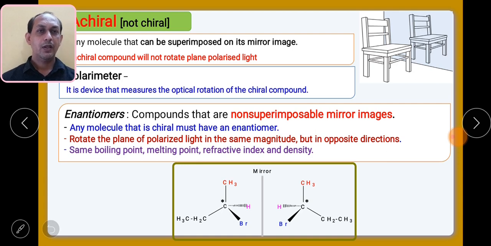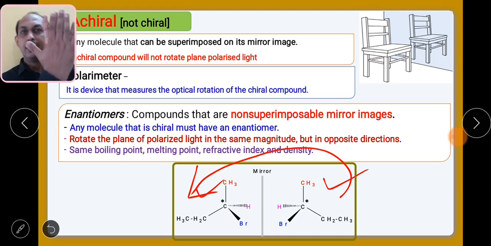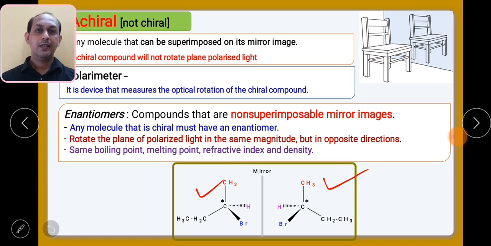Okay. If you want to compare this particular structure and this one, and we try to put this structure on that structure, they will not superimpose, just like this. If I put the left side structure on the right side, they will not match, right? So these two structures will be called enantiomers. This structure will have an optical rotation, let us say plus, and this will have the minus. That we have to remember in the case of enantiomers.